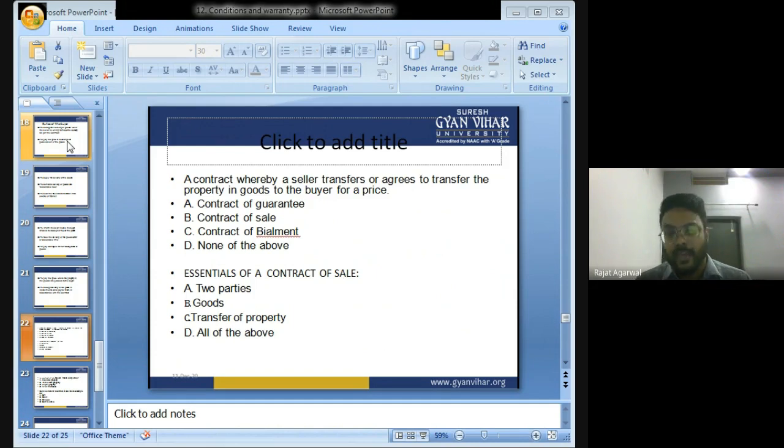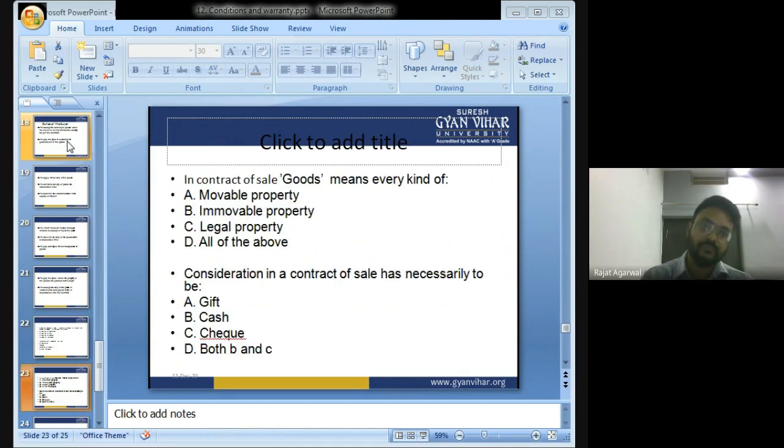Essentials of a valid contract of sale: two parties, goods, transfer of property, all of the above. The answer is all of the above. In a contract of sale, goods means every kind of movable property, immovable property, legal property, all of the above. In a contract of sale, goods means movable property. Consideration in a contract of sale has to be gift, cash, check, or both cash and check. The answer is both cash and check.